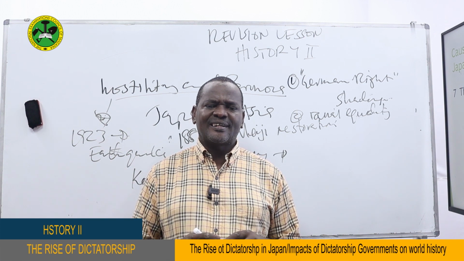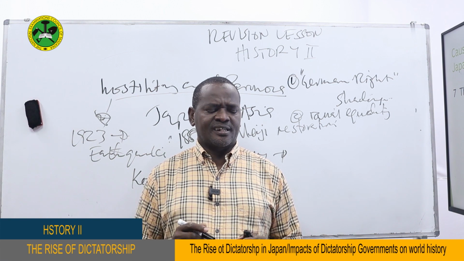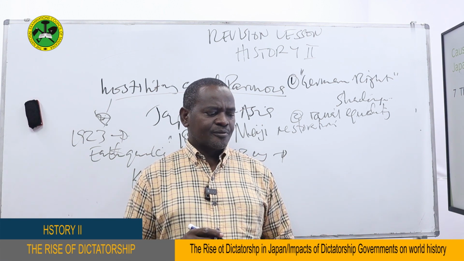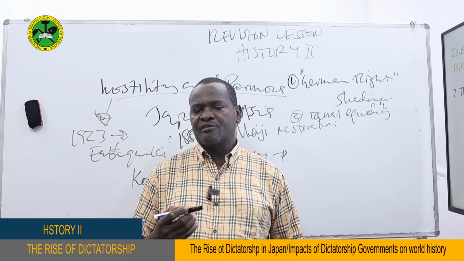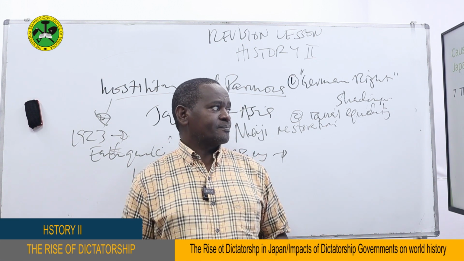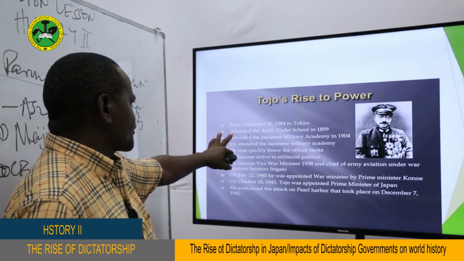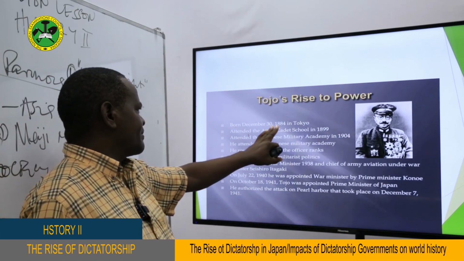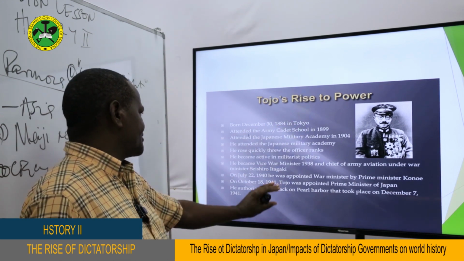And for those people who wanted Japan to become one among the imperialist states, they supported leaders like Hideki Tojo. So Hideki Tojo played a very major role in the rise of Japanese dictatorship. My dear students, this is Hideki Tojo, and this is his historical background. Born on December 30th, 1884 in Tokyo, he attended Army Academy schooling and so on and so forth.